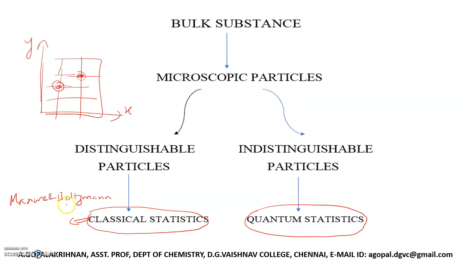This statistics is called classical statistics. What are quantum statistics? Fermi-Dirac statistics and Bose-Einstein statistics. These two are called quantum statistics. So keep this in your mind. Maxwell-Boltzmann statistics is applicable for distinguishable particles, and Fermi-Dirac statistics and Bose-Einstein statistics are applicable for indistinguishable particles.